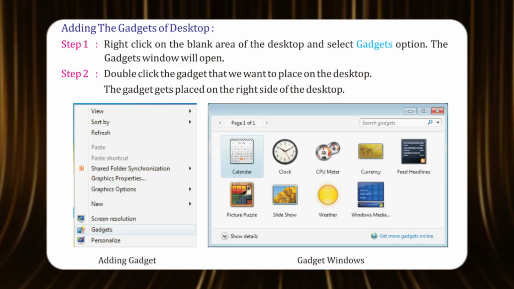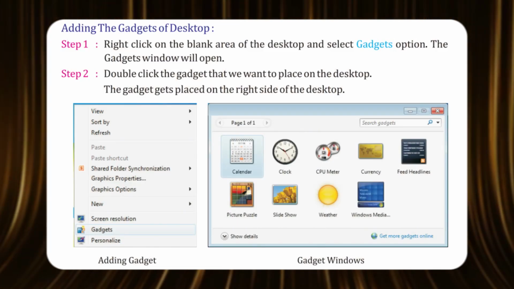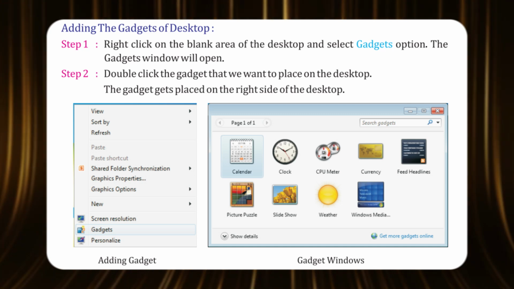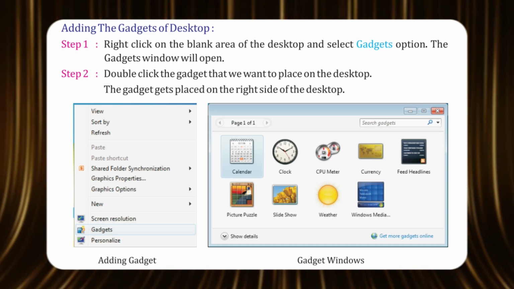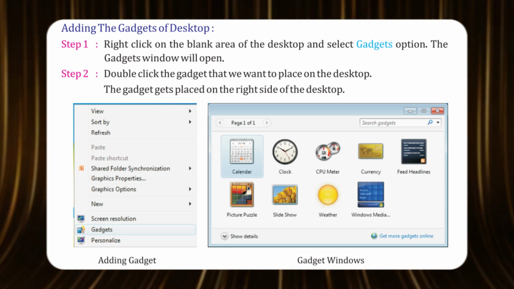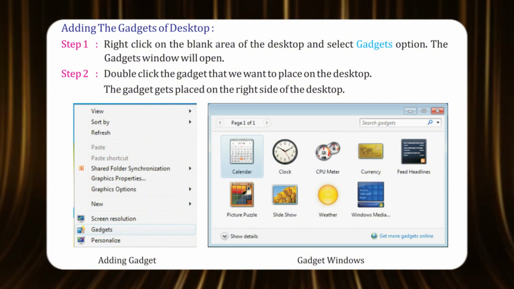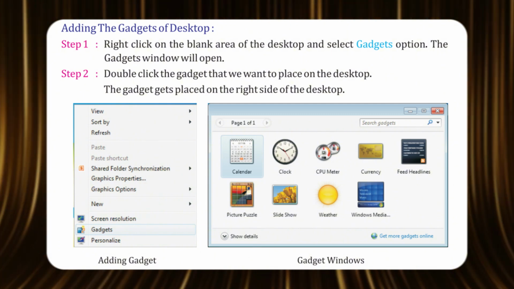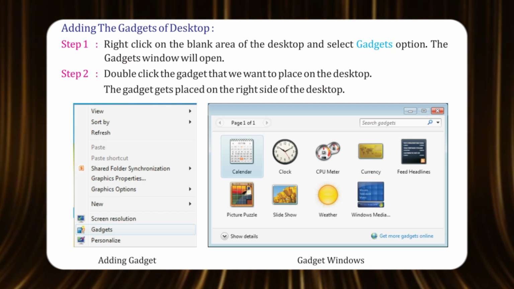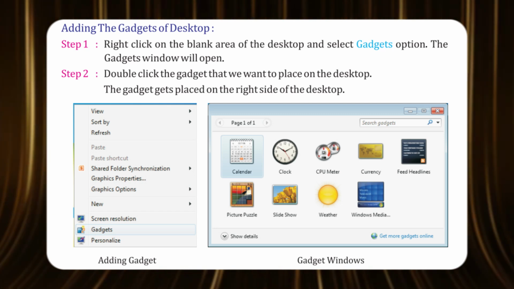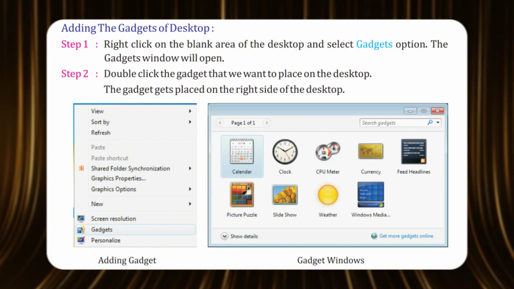Adding the gadgets to the desktop. Step 1. Right-click on the blank area of the desktop and select the Gadgets option. The Gadgets window will open. Step 2. Double-click the gadget that we want to place on the desktop. The gadget gets placed on the right side of the desktop.